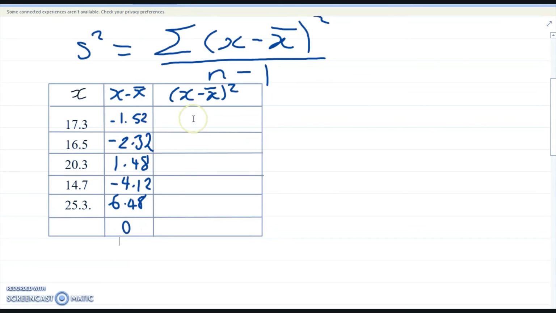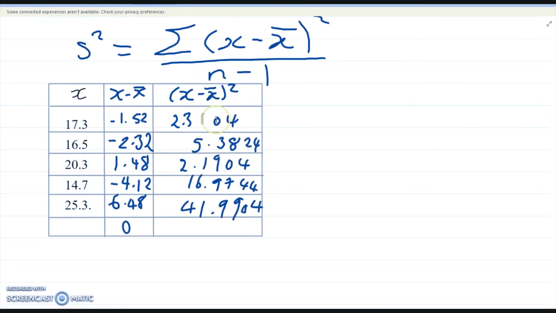Now in the next column we're going to be squaring these values. So this squared we'll put there, this squared, and so on and so forth. After squaring each of these values, we get these numbers right here. When we add everything in this column, we're going to get 68.848.